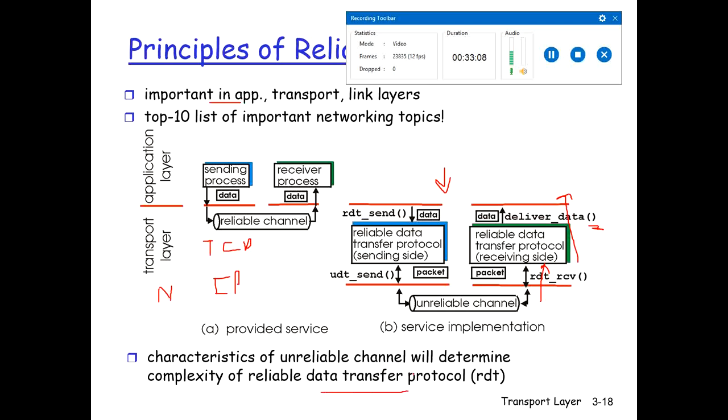The big picture is that we have reliable data transfer to send, but the protocols operating below, or the underlying physical links, may be unreliable.